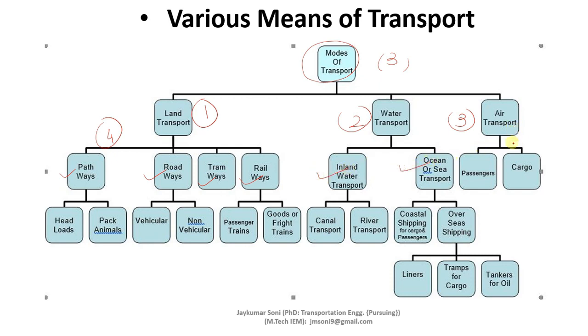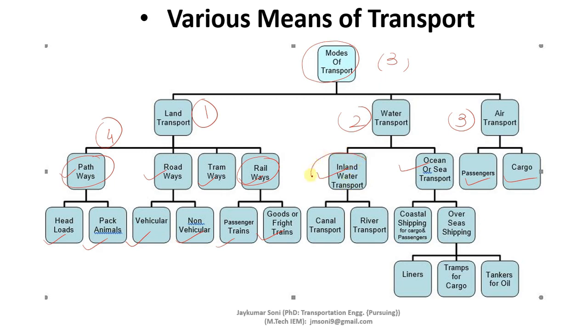Air transport can also be divided into two categories: passenger transport and cargo transport. Pathways are divided into headloads and pack animals. Roadways are divided into vehicular and non-vehicular roadways. Railways are divided into passenger trains and goods or freight trains.